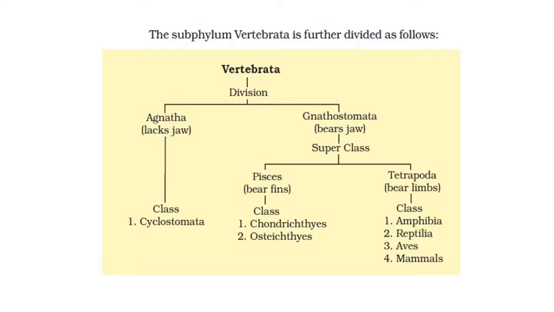Gnathostomata is again divided into two superclasses, Pisces and Tetrapoda. Superclass Pisces has two classes, Chondrichthyes and Osteichthyes. Superclass Tetrapoda has four classes: amphibia, reptilia, aves and mammals. Now all these classes we are going to study in detail.